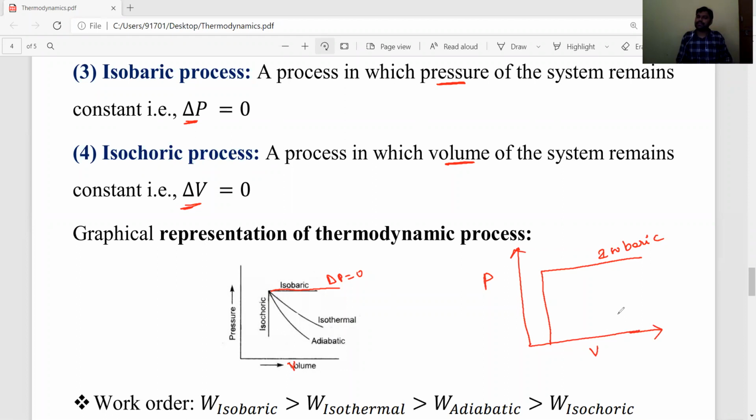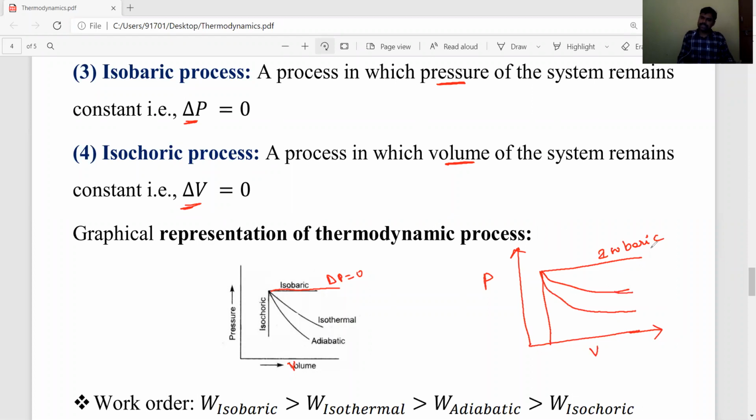Next, the isothermal process and adiabatic process are curves, just like a curve, not a straight line. Isobaric and isochoric processes are straight lines. In the isobaric process the graph is parallel to the x-axis or volume axis, and in the isochoric process the line is parallel to the pressure axis. But isothermal and adiabatic processes are curves. At pressure and volume, always in the isothermal process the curve will be upside when compared to the adiabatic process. The adiabatic process line will come down.